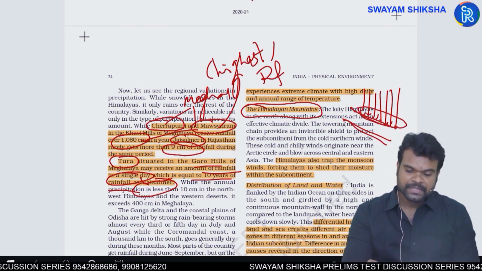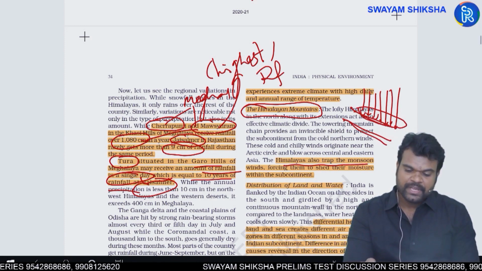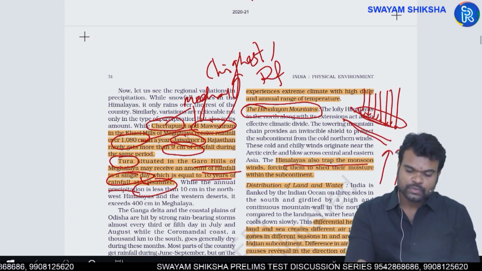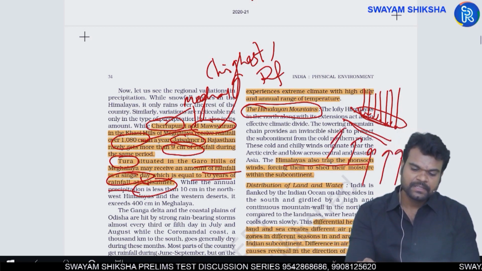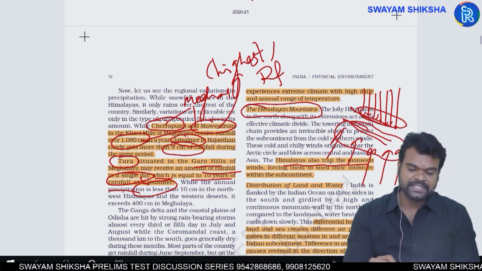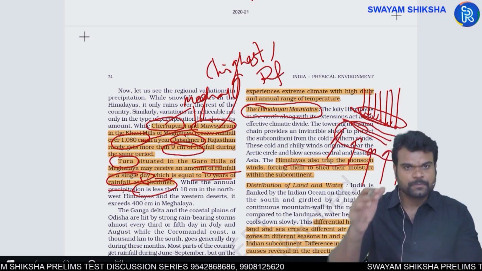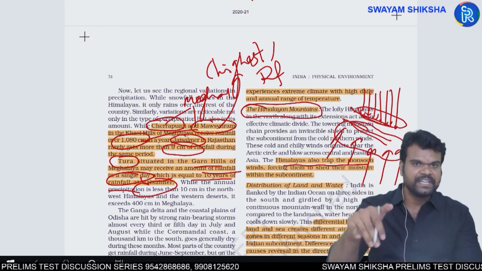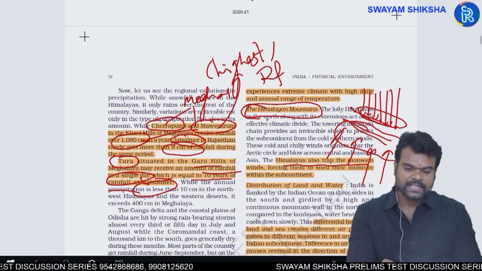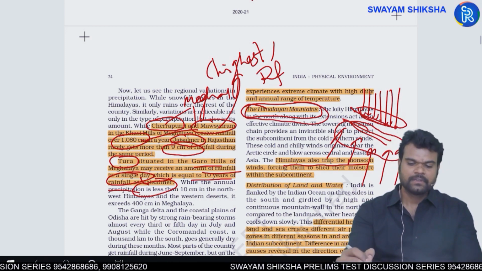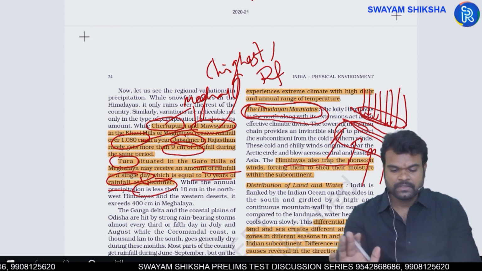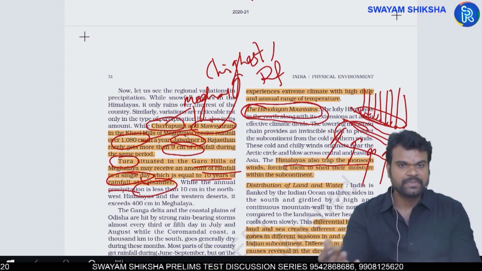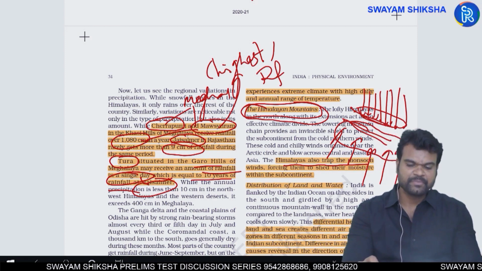First point. Second point, they will be able to block the monsoons from crossing over India. As a result, whatever the amount of moisture that is carried by the monsoons, that is spent in terms of rainfall within India itself. Because of that, as they are able to block the cold winds coming from the Siberian region, India has been saved. It has been saved from becoming a cold desert.